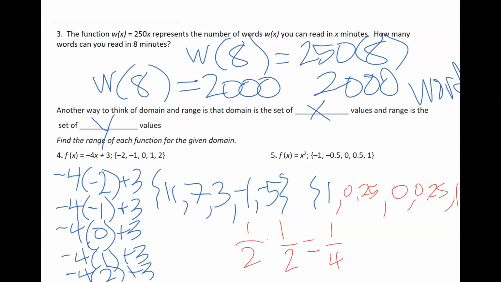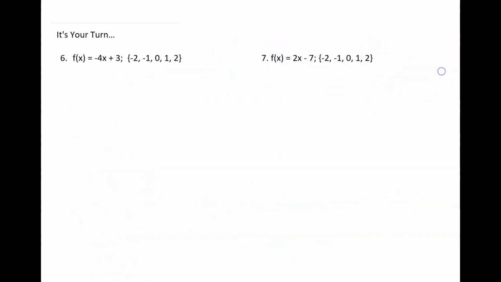All right, it is now your turn to give a couple of these a try. So again, what I would like you to do is go ahead and find the range when the function of x is negative 4x plus 3, and when the function of x is 2x minus 7. Here are your problems to do for that.